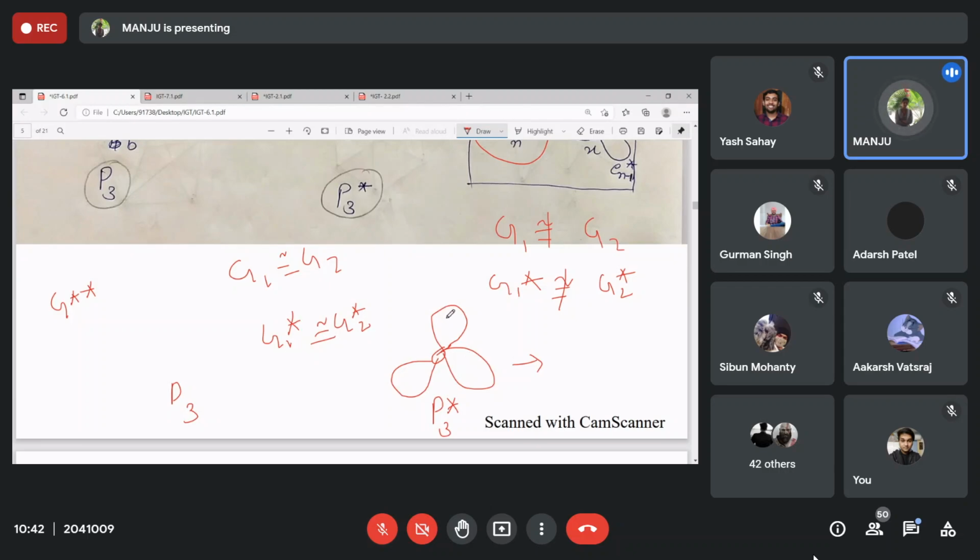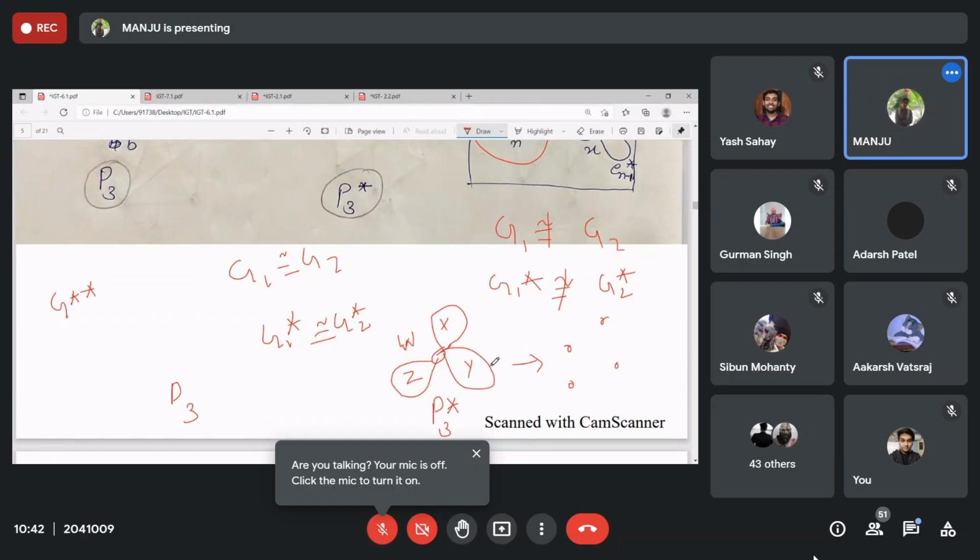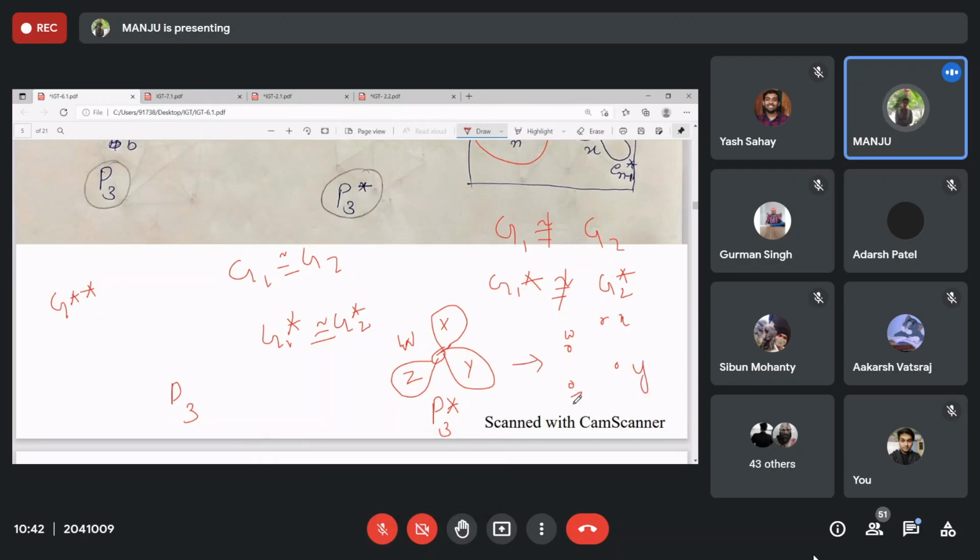How many vertices? How many regions? X, Y, Z, W. 4 regions, so 4 vertices will be there. Right? Now tell me, how does the edge formation go? This is your W, X, Y, Z, right? Now, will X be adjacent with W?